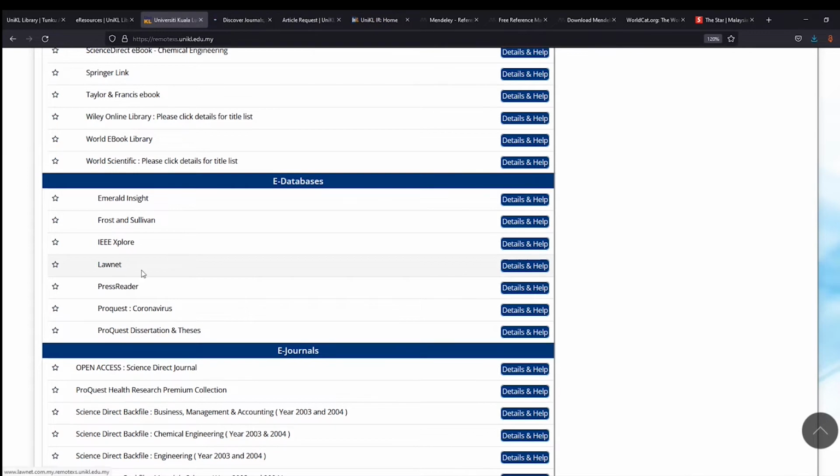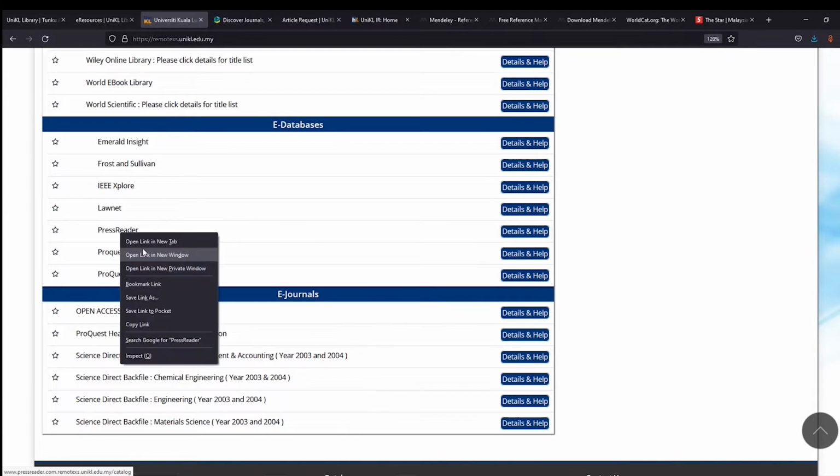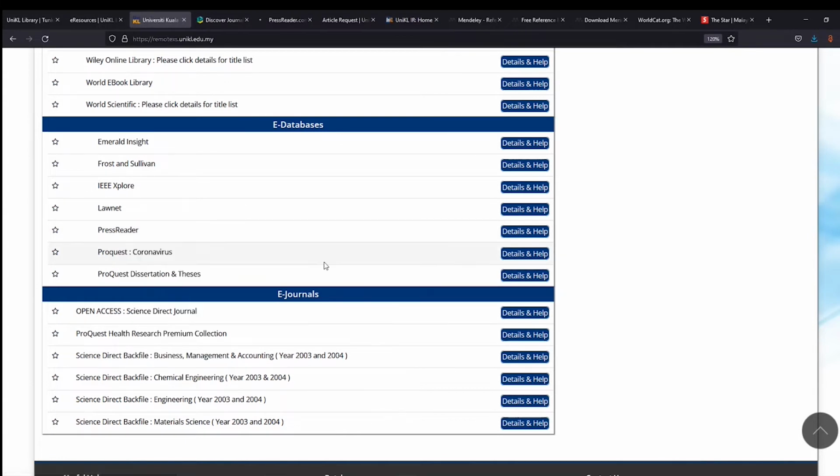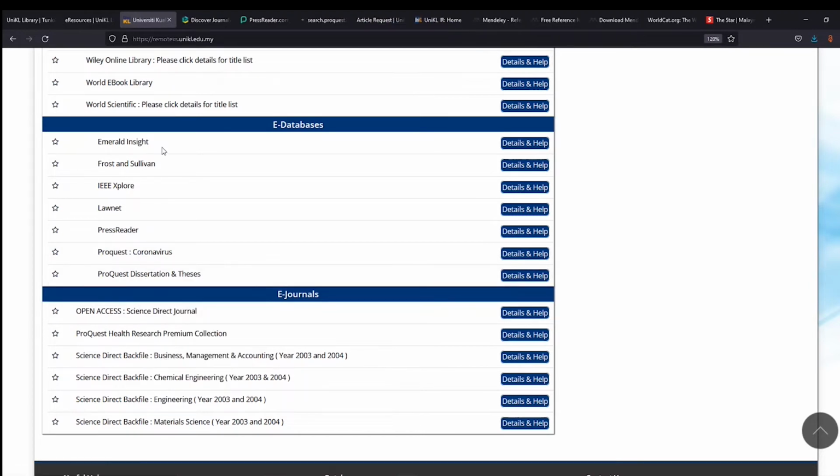We have LawNet; if you are interested in searching the latest Malaysian law, then you click on LawNet. And we have PressReader to access our online newspapers and magazines, and we have PQDT. For today, I'm going to show you these three databases. Later, the rest you can explore for yourself.